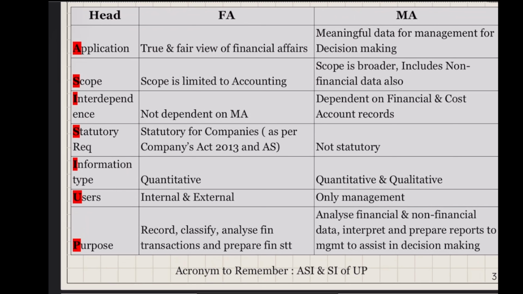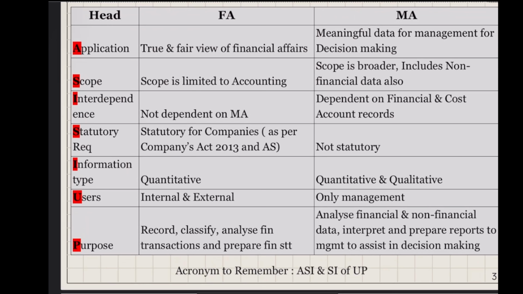The scope of financial accounting is limited to preparing, organizing, and publishing the financial accounts. Whereas the scope of management accounting is very, very broad. Just before we saw what the scope is. It ranges from accounting, analysis, and planning to budgeting, forecasting, and decision making. All this is in the scope of management accounting.